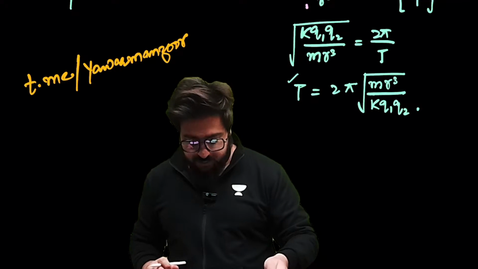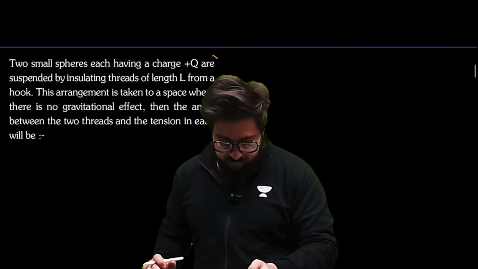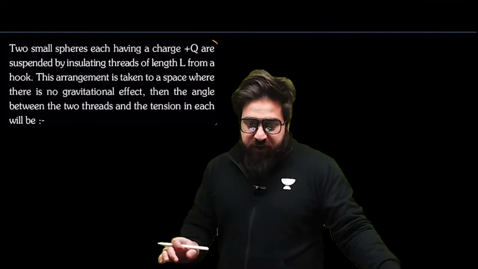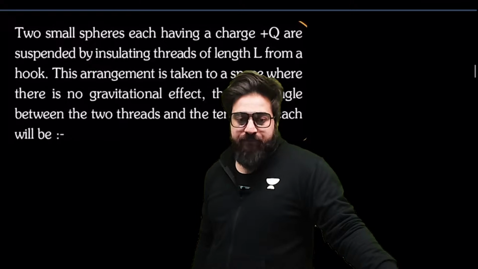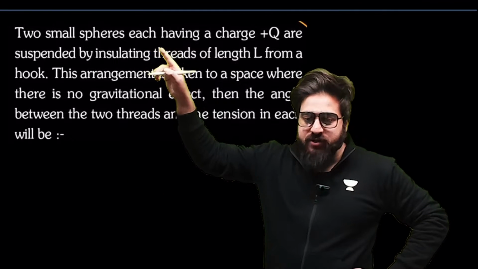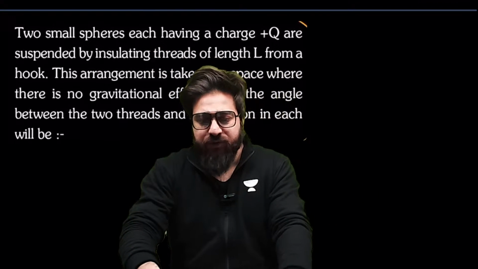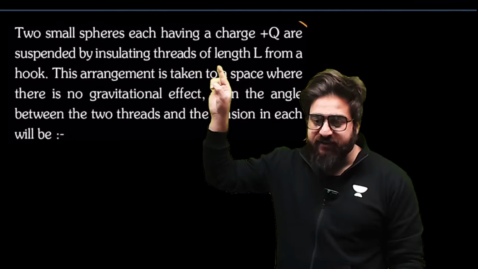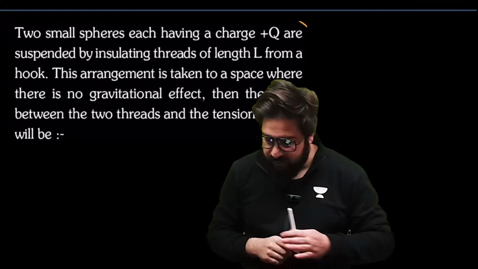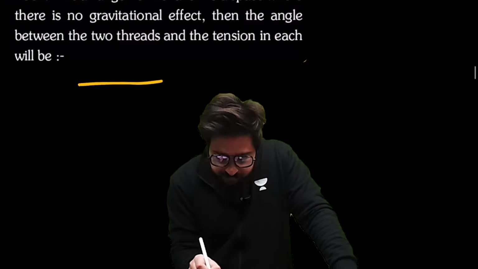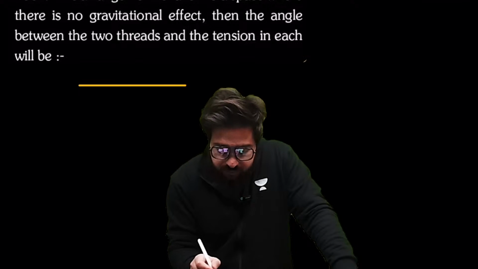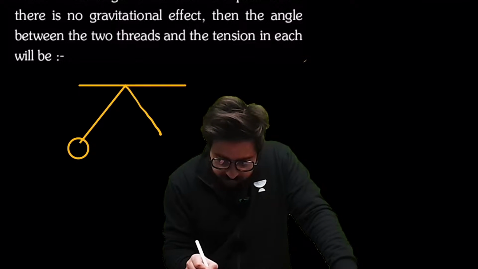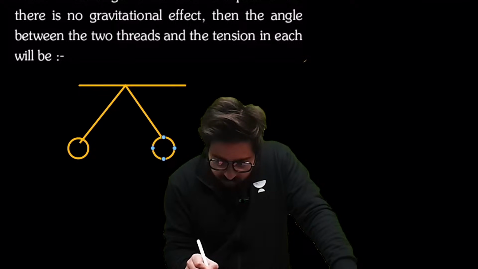Okay, let's move on to the next question. This is the question in which we are given two small spheres having a charge plus q. Two small spheres having the charge plus q are suspended by insulating threads of length L. So it is something like this. We have got the two charges over here. They are suspended. This is the first one and this is the second one.